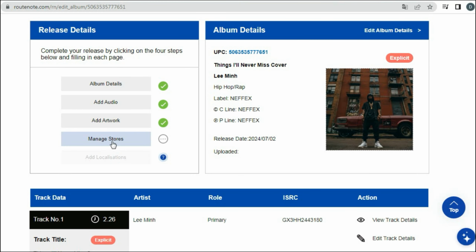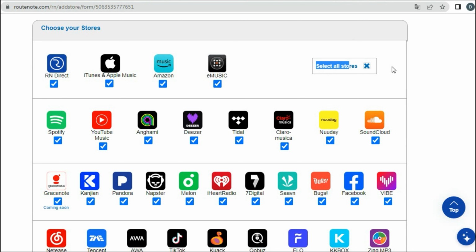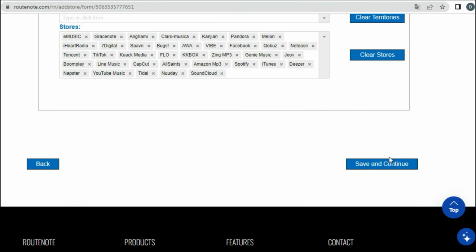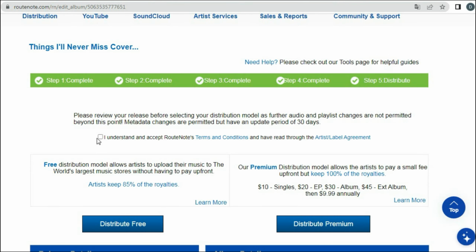The final step is store management. Here, check Select All Stores. Note that in the YouTube Content ID section, you are not allowed to check it because the music is not created by you. Scroll down, click Save, and Continue. Now, just accept the terms and choose to distribute.